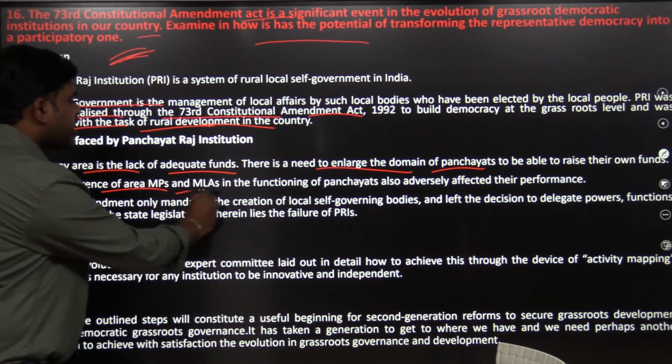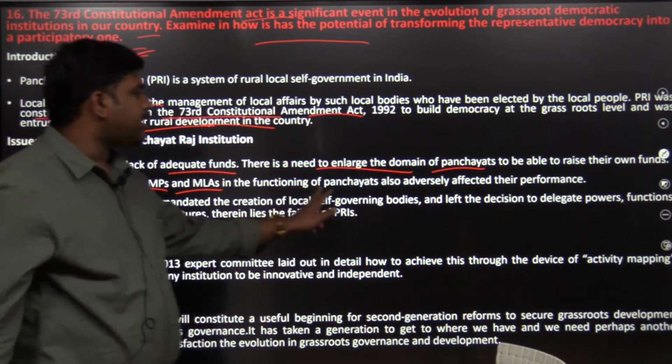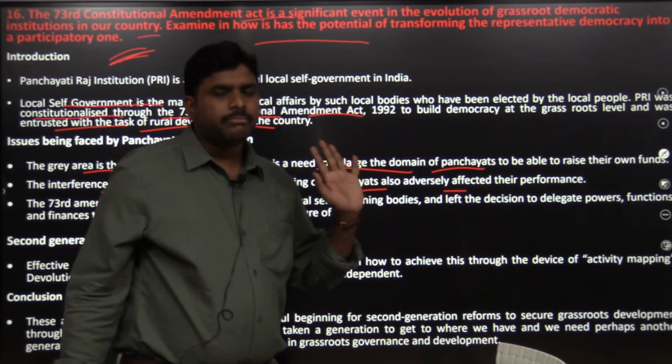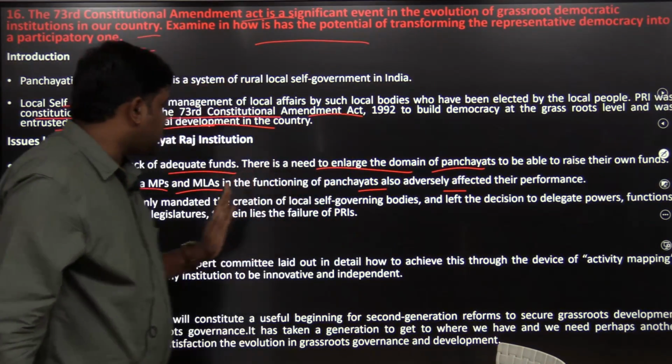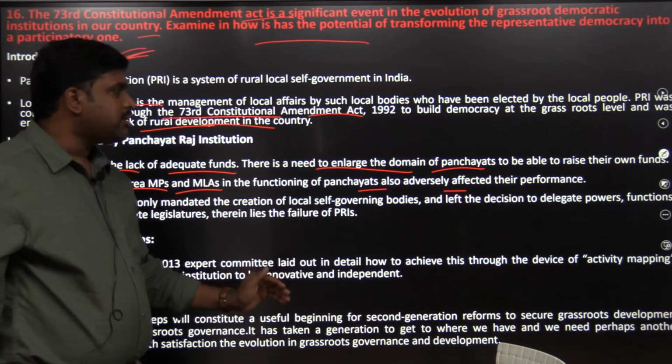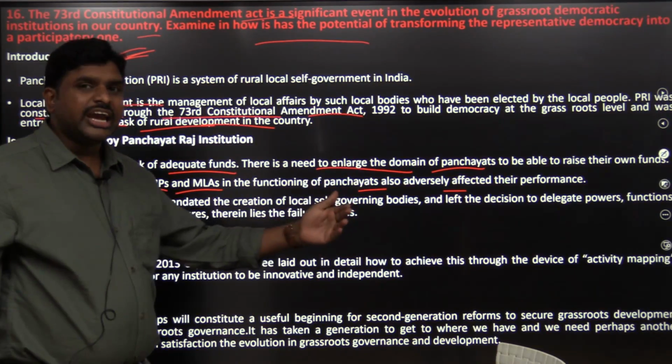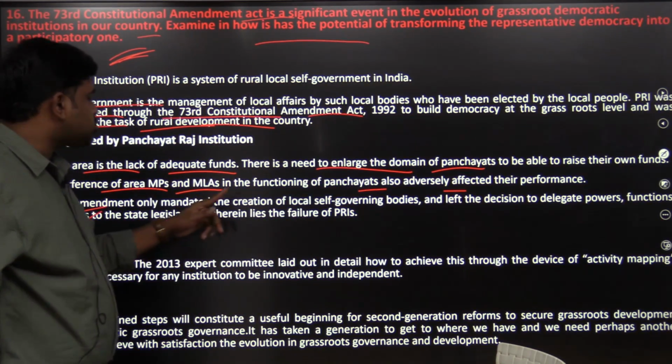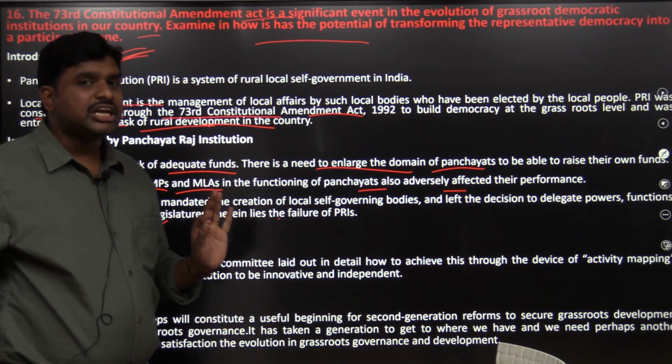The interference of MPs and MLAs in the function of panchayats also adversely affected their performance. The 73rd Amendment only mandated the creation of local self-governments and left the decision to delegate powers, functions and finances to the state. Therein lies the failure of Panchayati Raj institutions.